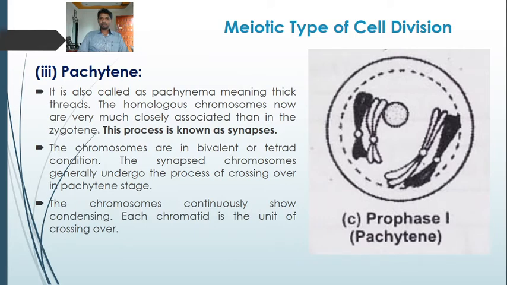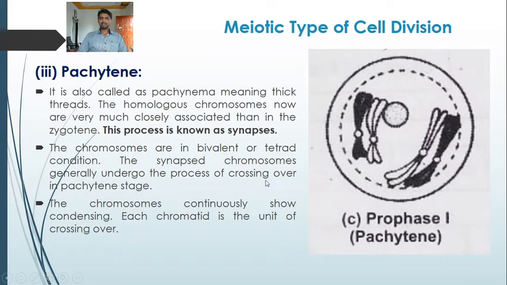The homologous chromosomes that pair in the zygotene are much more closely associated in pachytene. So here we can see these homologous chromosomes are very closely associated, more than in the zygotene. This process is known as synapsis. The chromosomes are in bivalent or tetrad condition. The synapsed chromosomes, meaning paired chromosomes, generally undergo the process of crossing over in the pachytene stage.